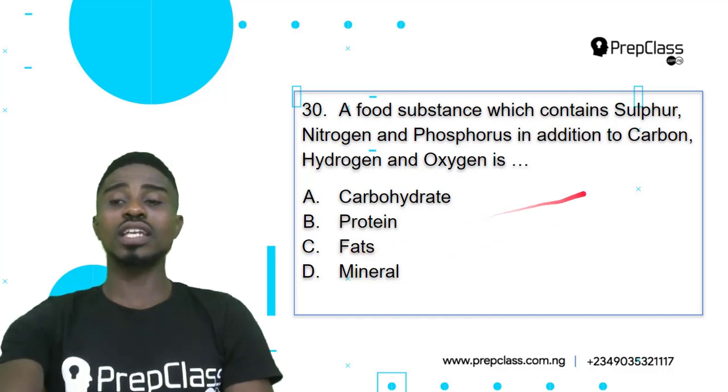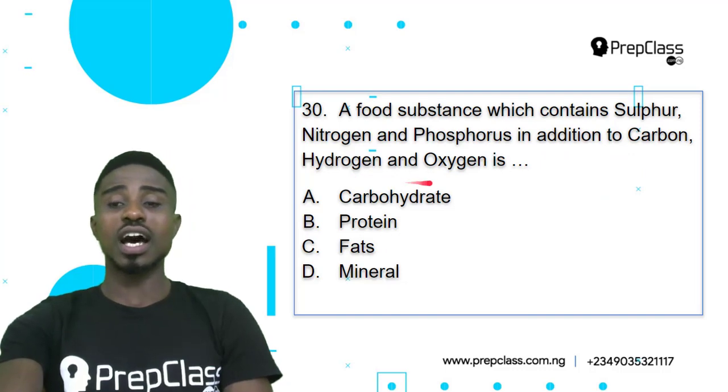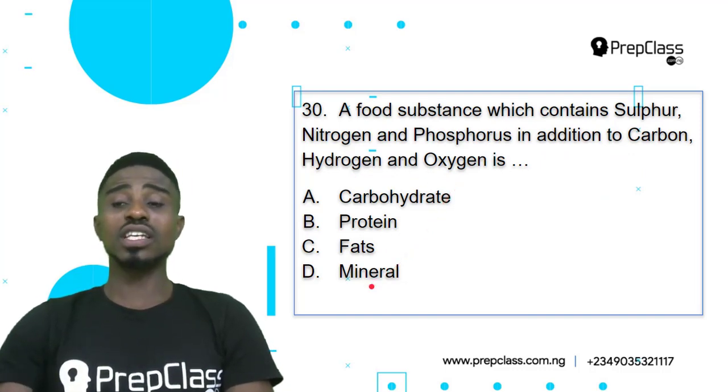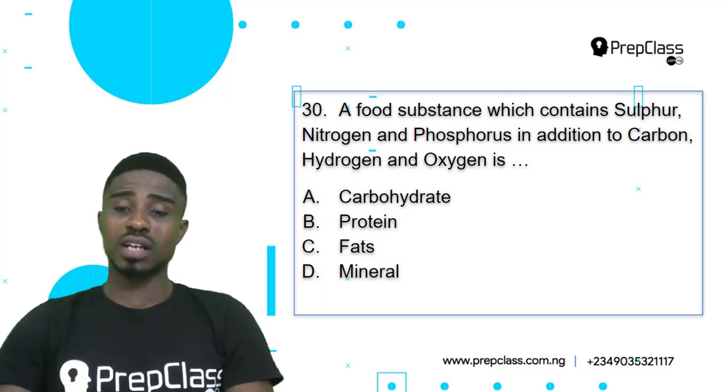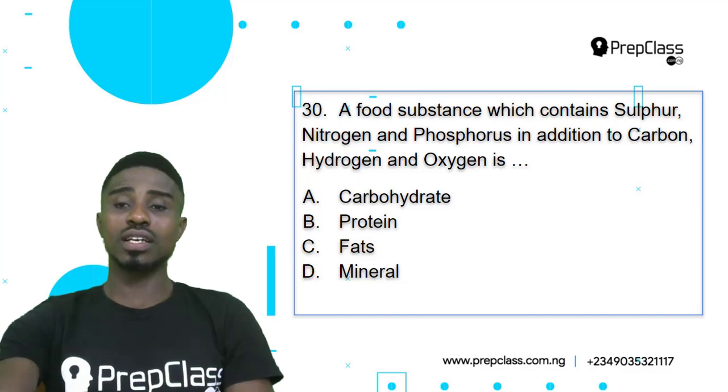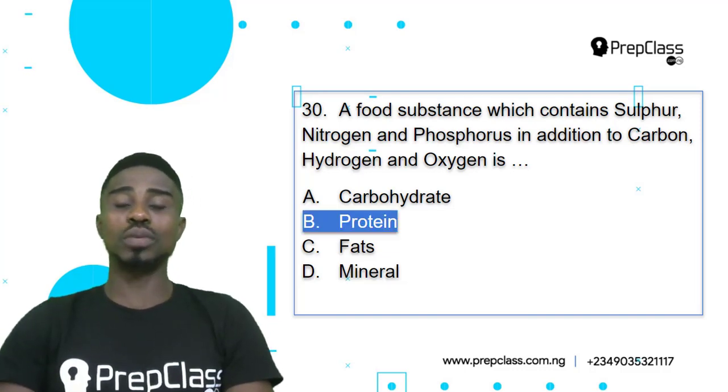Fats also contain carbon, hydrogen, and oxygen. While mineral can be various individual elements, like nitrogen or phosphorus, which can be a mineral on its own. So mineral is not the correct answer. Option B, protein, is our correct answer. Let's check it out. Question 30, option B, protein, is our correct answer.